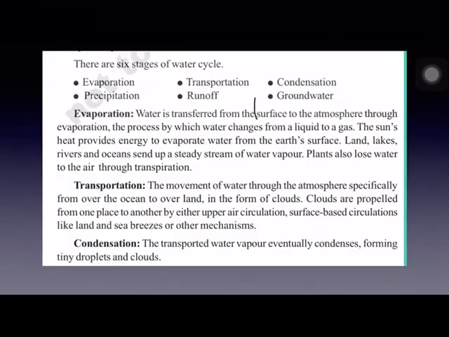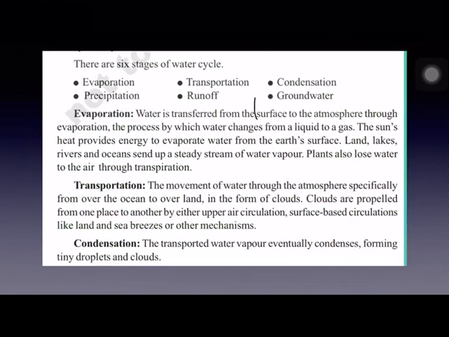Now this hydrological cycle has 6 stages. There are 6 stages of this hydrological cycle and they are evaporation, transportation, condensation, precipitation, runoff and groundwater. Now let us see one by one what are these. The first one is evaporation.